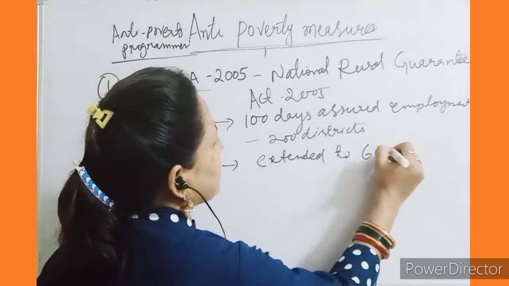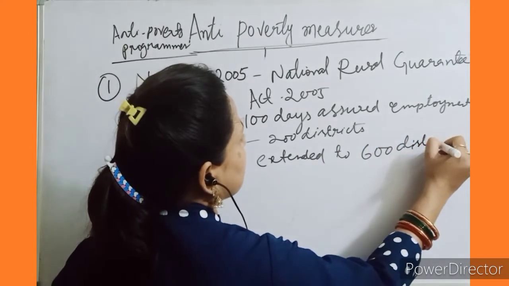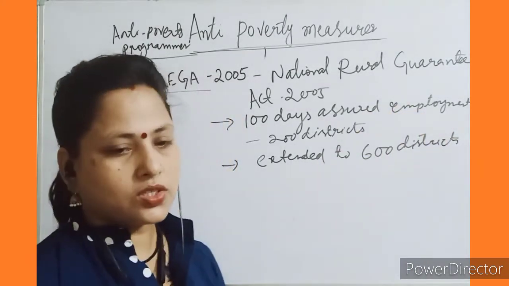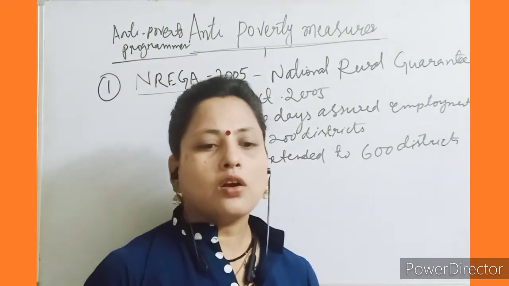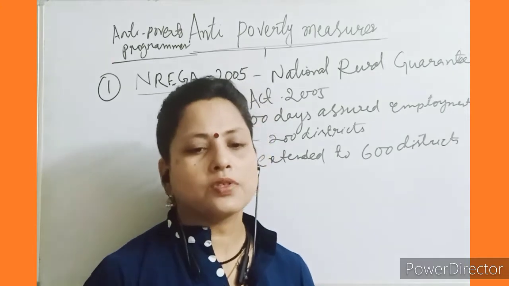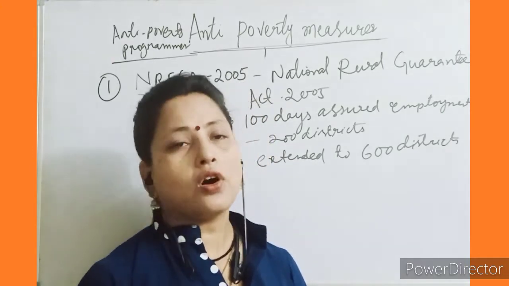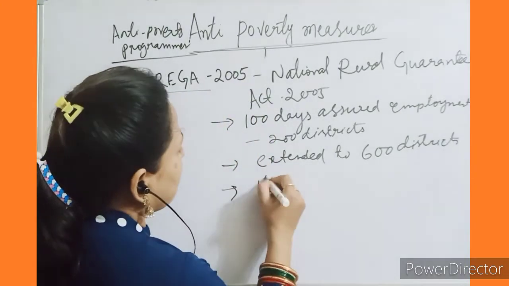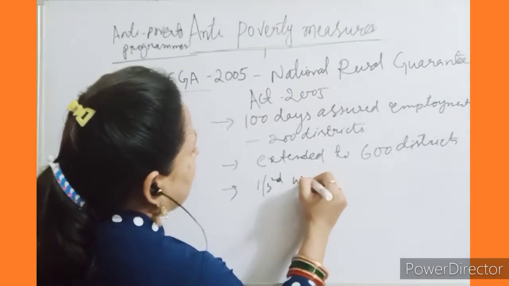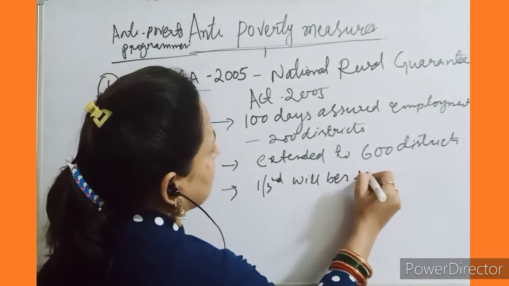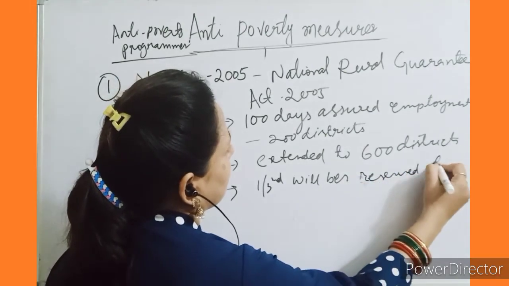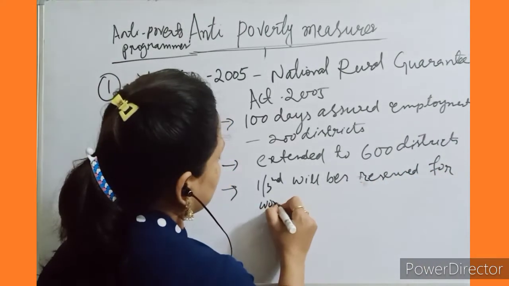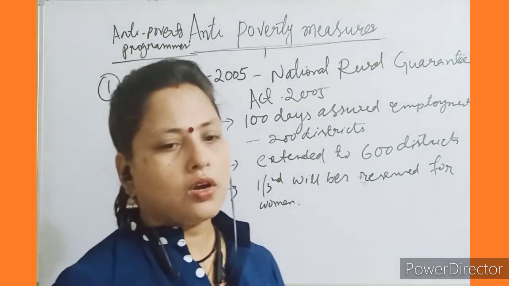These are the features. And 1/3 of the proposed jobs would be reserved for women. The job will be reserved for women.